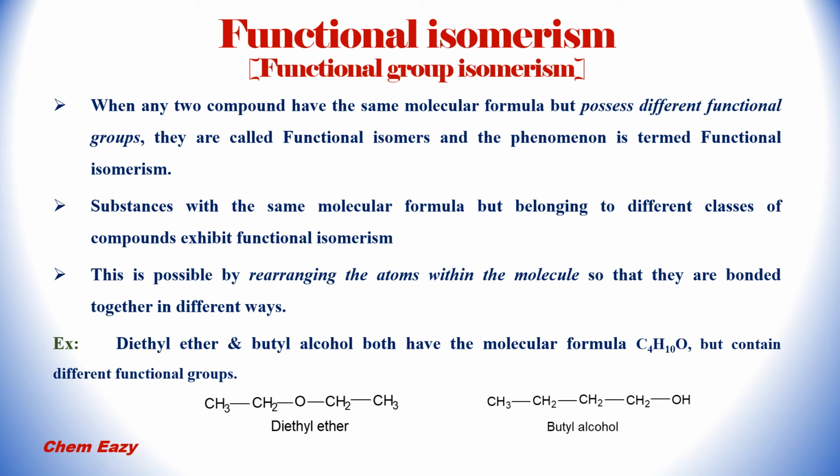For example, diethyl ether and butyl alcohol both have the same molecular formula C4H10O, but contain different functional groups. In diethyl ether, there is an ether functional group. In butyl alcohol, there is OH, that is the alcoholic functional group. But the ether functional group containing compound and the alcohol functional group containing compound both have the same molecular formula.